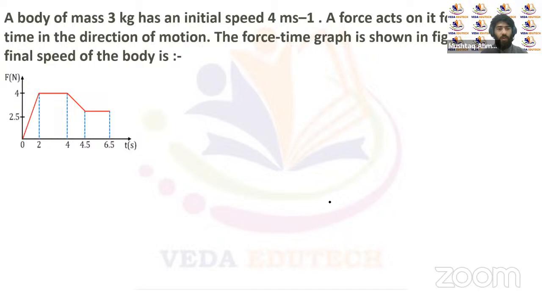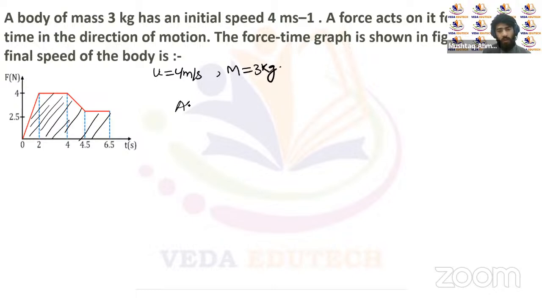Initially, the speed of this body was given as 4 meter per second. The initial speed u is 4 meter per second, and the mass of this body is 3 kg. Now we have to calculate the final speed for this body. And we know that the area under the force time graph gives us the change in momentum. For the entire time, if we calculate the area under this curve, we will get the change in momentum.